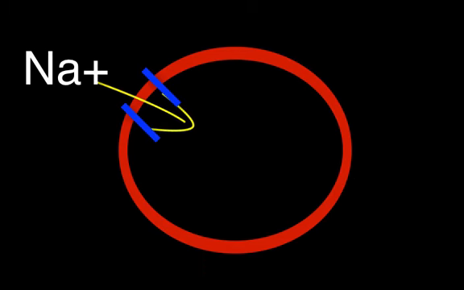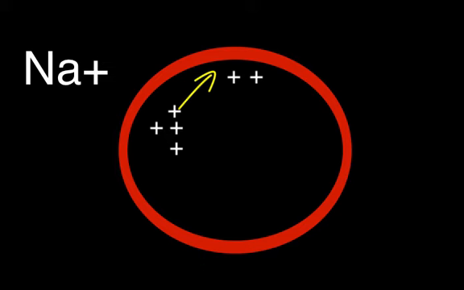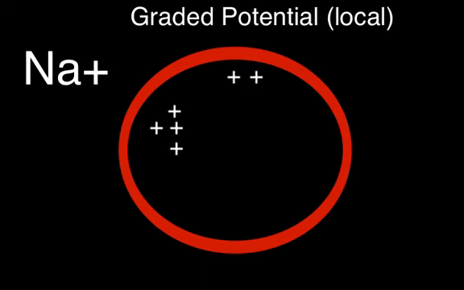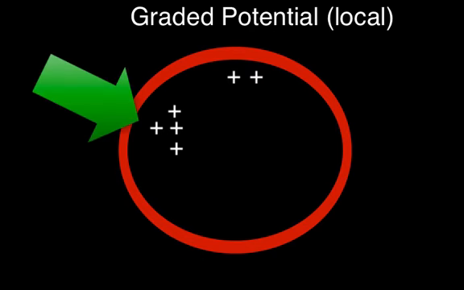As sodium is moving through the channel and into the cell, a local current is produced. The sodium ions inside the plasma membrane will spread to the adjacent plasma membrane, causing a local current at that location that is called a graded or local potential. The amount of depolarization and the change in the potential is proportional to the size of the stimulus. The stronger the stimulus, the greater the change in the transmembrane potential, and the larger the area affected.